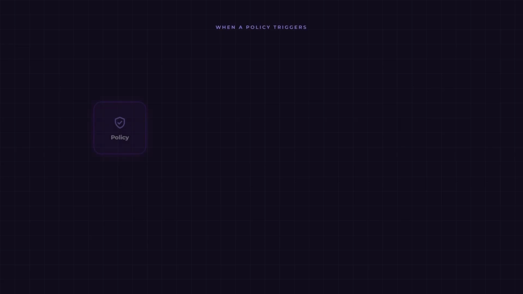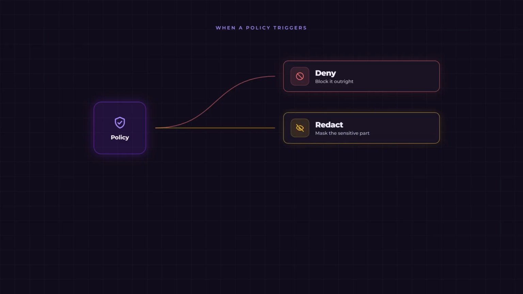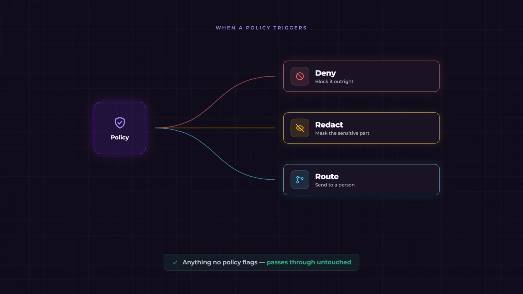Whenever a policy triggers, it returns one of three verdicts. It can deny, blocking the input, output, or action outright. It can redact, masking the sensitive part and letting the rest through. Or it can route, sending the decision to a person to review. Anything no policy flags passes through untouched.